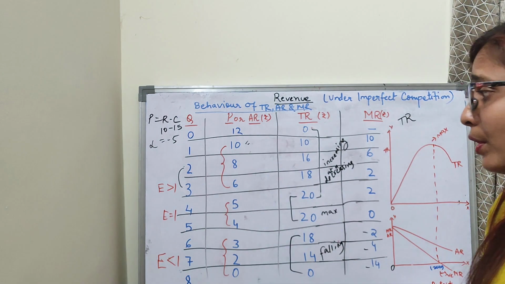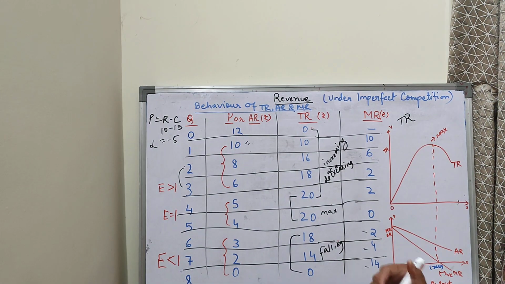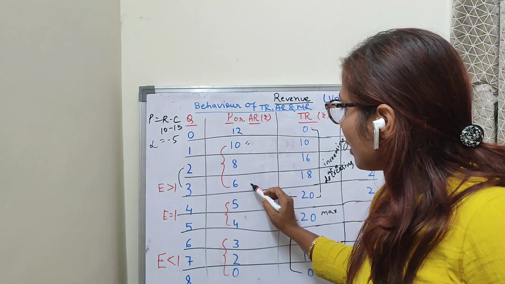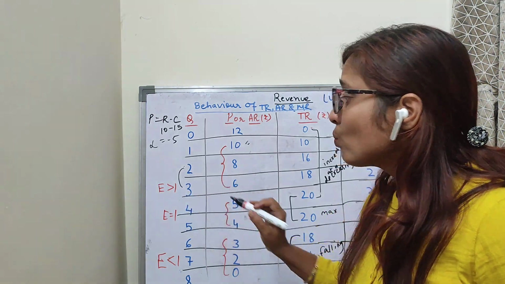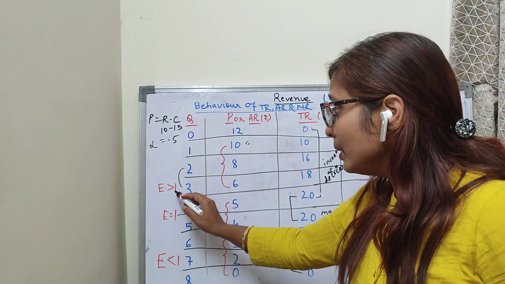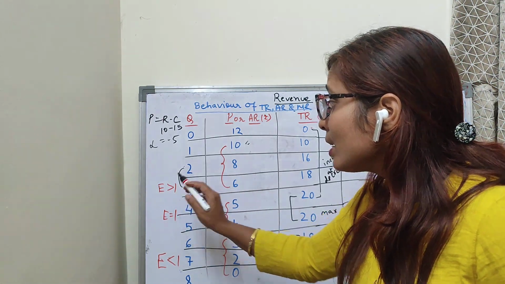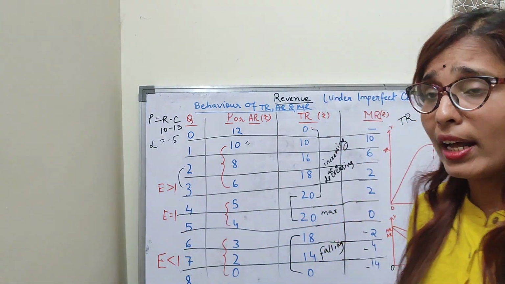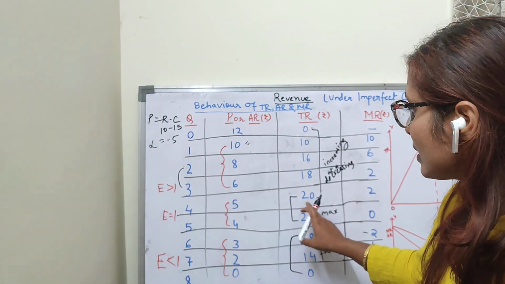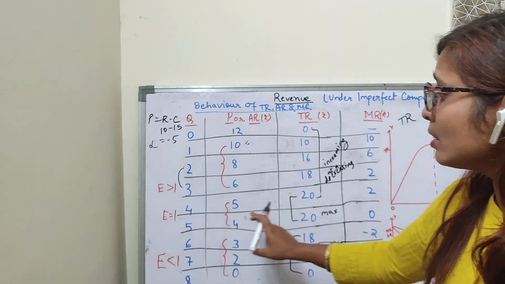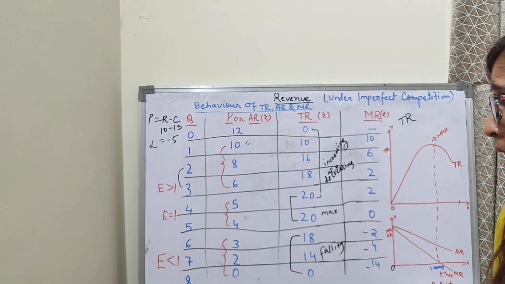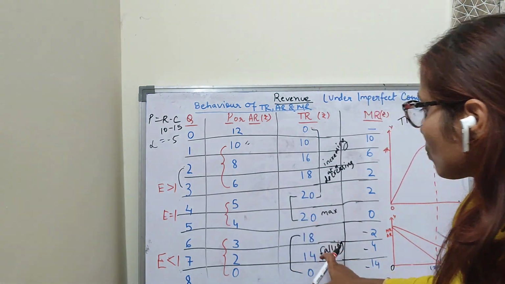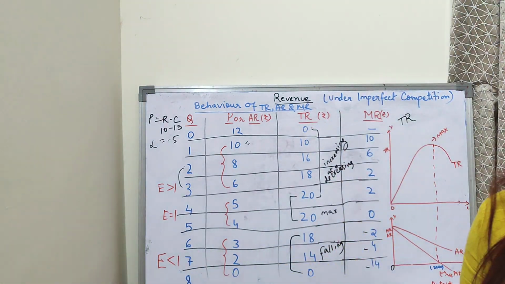Clear? Average revenue. So I can say that, see here, till the 3rd unit, what is my demand? The demand for the product is elastic. That means ED is greater than 1. Clear? After that it is unitary. That means it is constant. So demand is unitary. And after that when it is falling, my demand is inelastic.